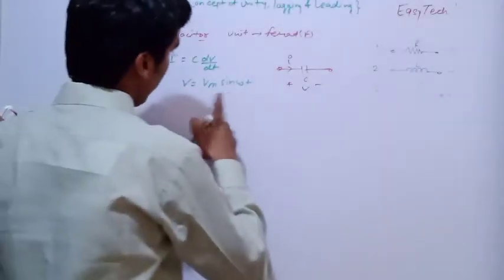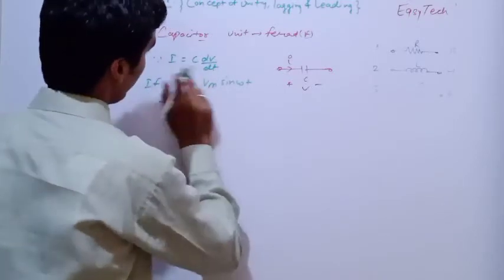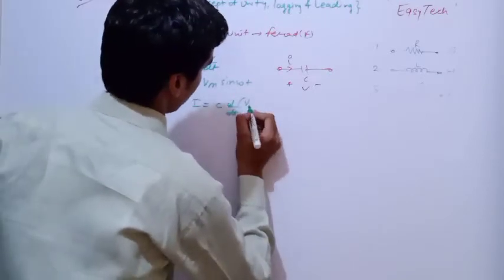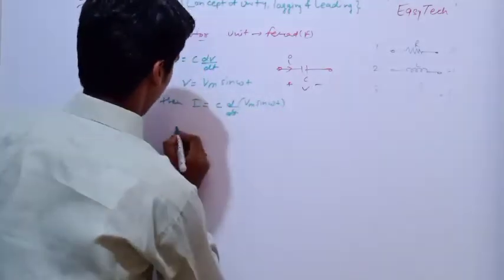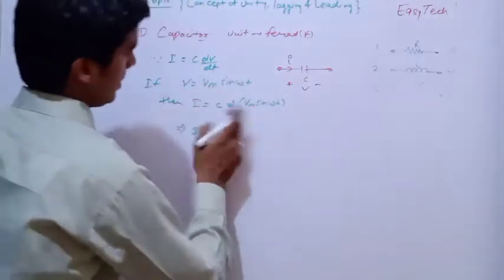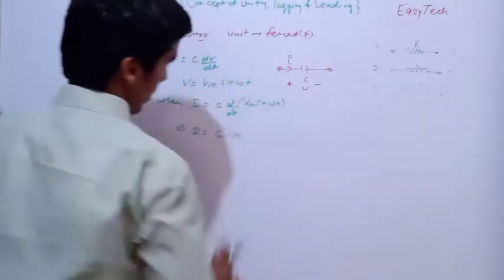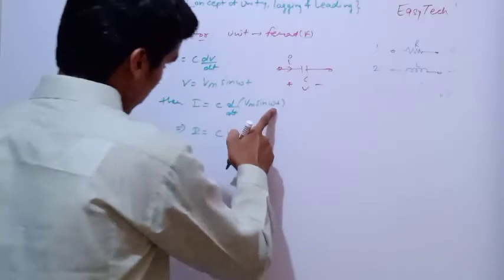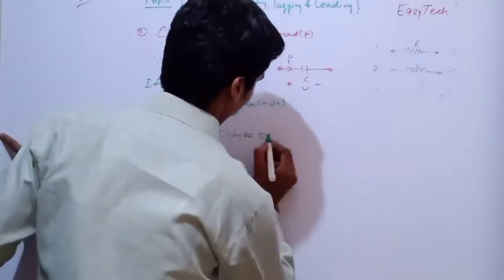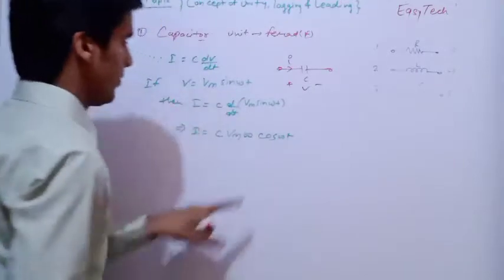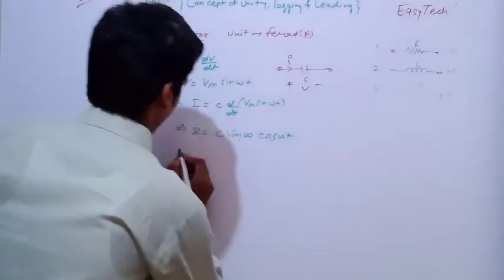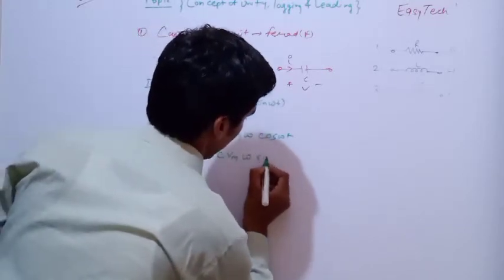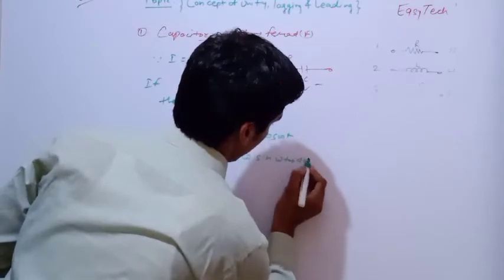If we take V equal to Vm sin omega t, then according to this expression, what will be the value of I? It will be d upon dt of Vm sin omega t, multiplied by C. Vm will come outside. The differentiation of sin omega t is cos omega t, and the differentiation of omega t with respect to t is omega, so here it will be cos omega t. Now we can express this cos in terms of sin: I is equal to C Vm omega sin of omega t plus 90.